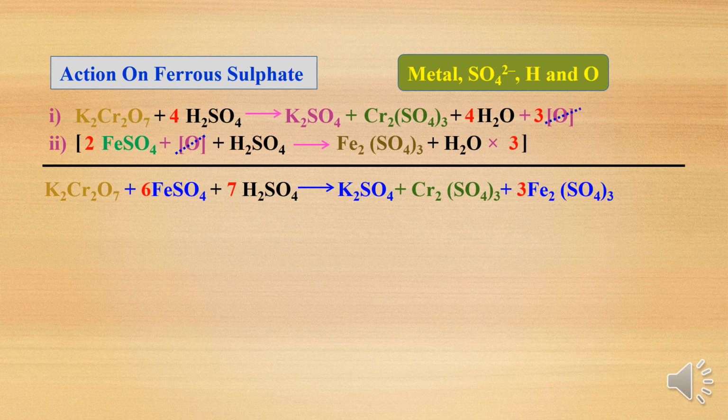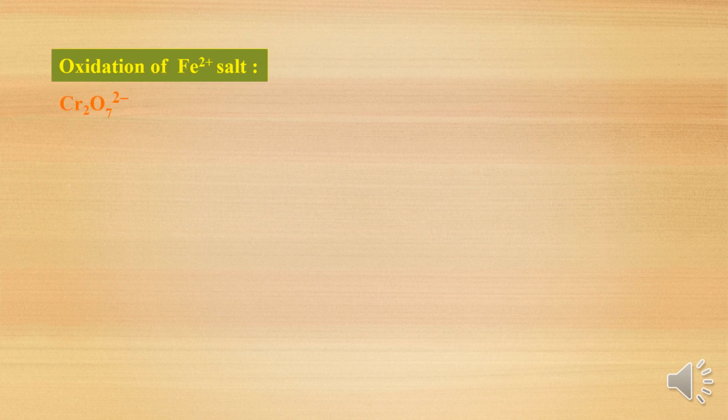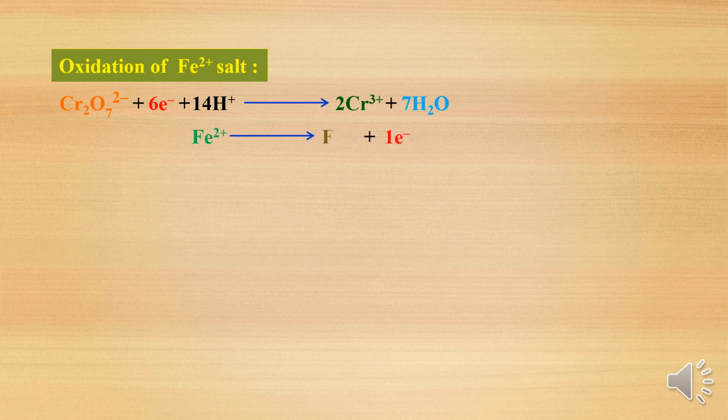Now this equation is the overall equation, it is not in the ionic form. If you write this equation in the ionic form, it is easy to explain oxidation and reduction reactions. Okay, now see, the reaction can also be represented using ionic equations. So I will represent it as an ionic equation. I have taken the dichromate ion, meaning potassium dichromate. In acidic medium it will gain 6 electrons and is converted into chromium +3, that we know. Then Fe+2 is converted into Fe+3, so it loses only one electron.